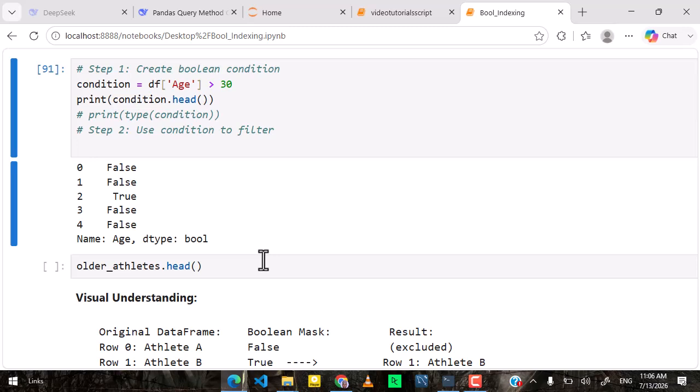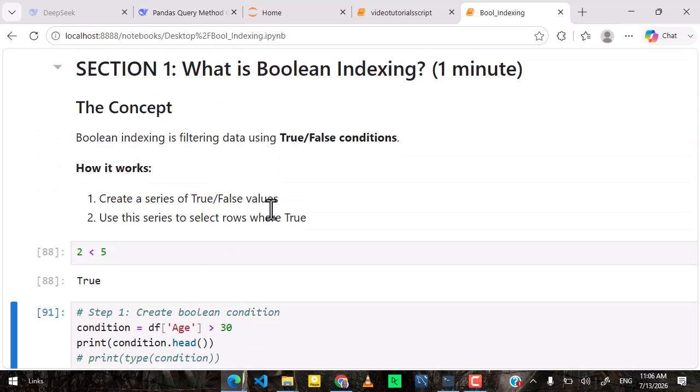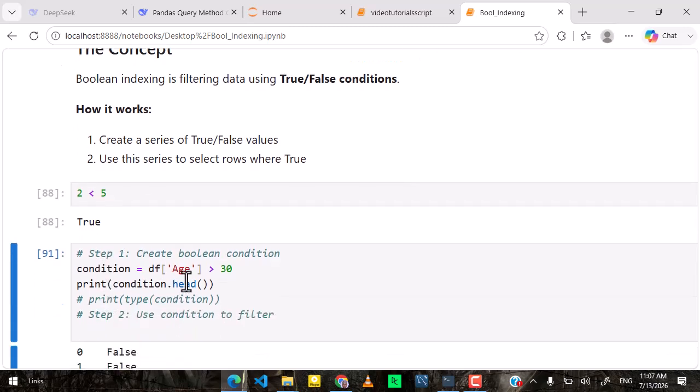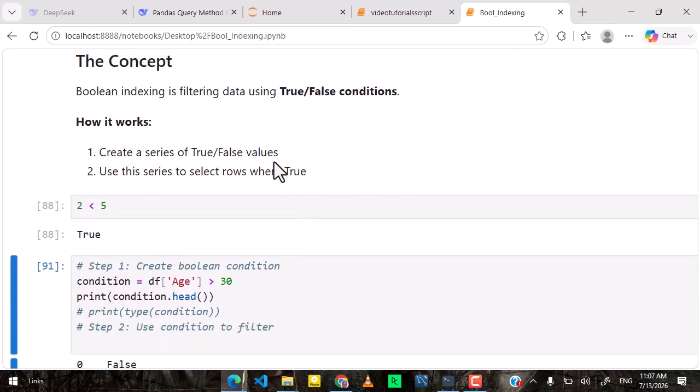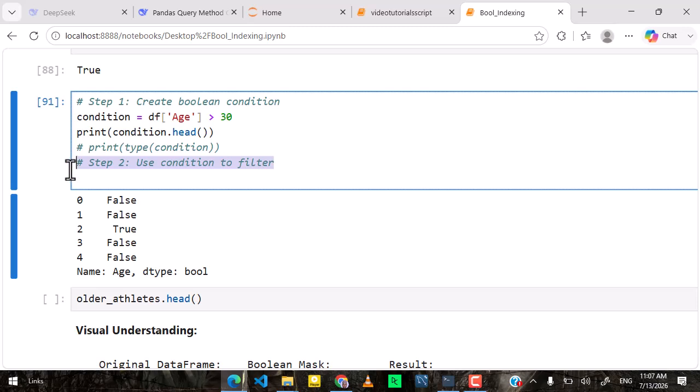Now, how do you use this? You've met the first condition: you create a series of true or false values. This is what we've just done. Now you use this series to select rows where it's true. The way you use it is you use that particular condition to filter your data frame.